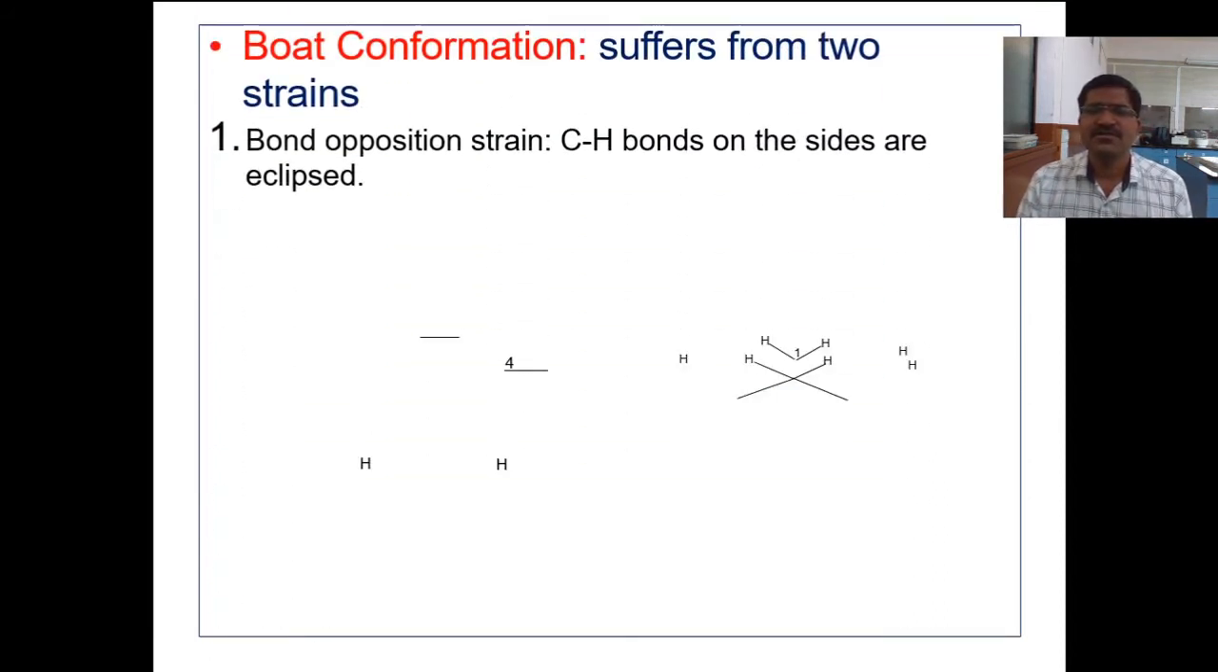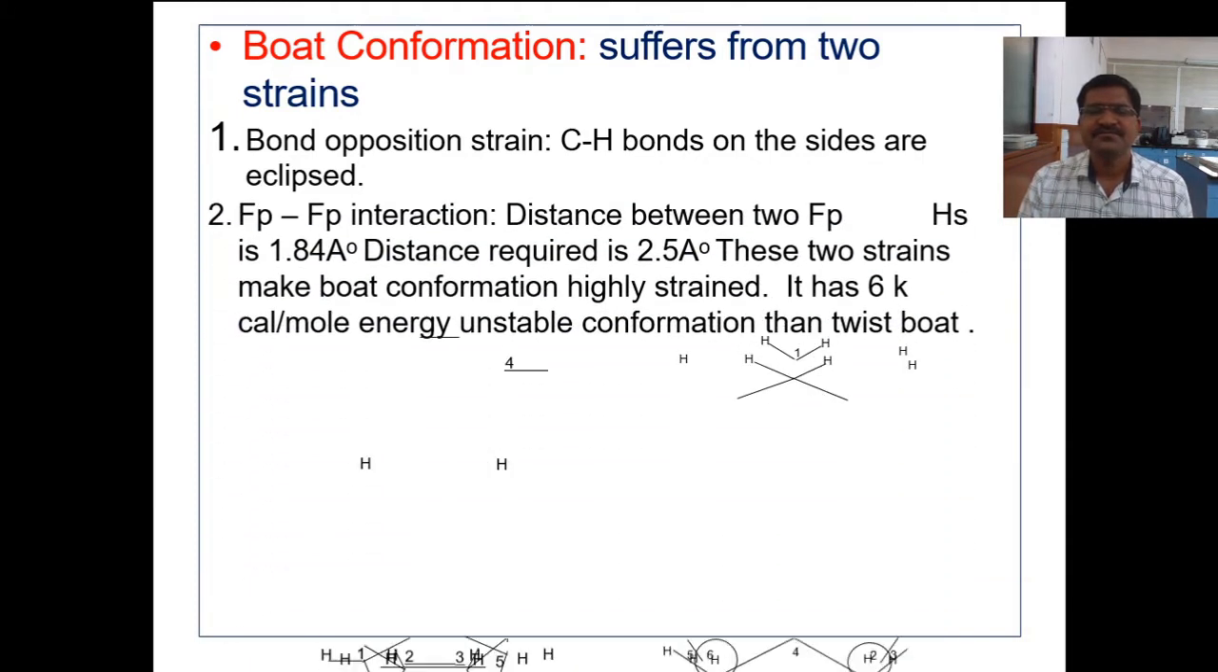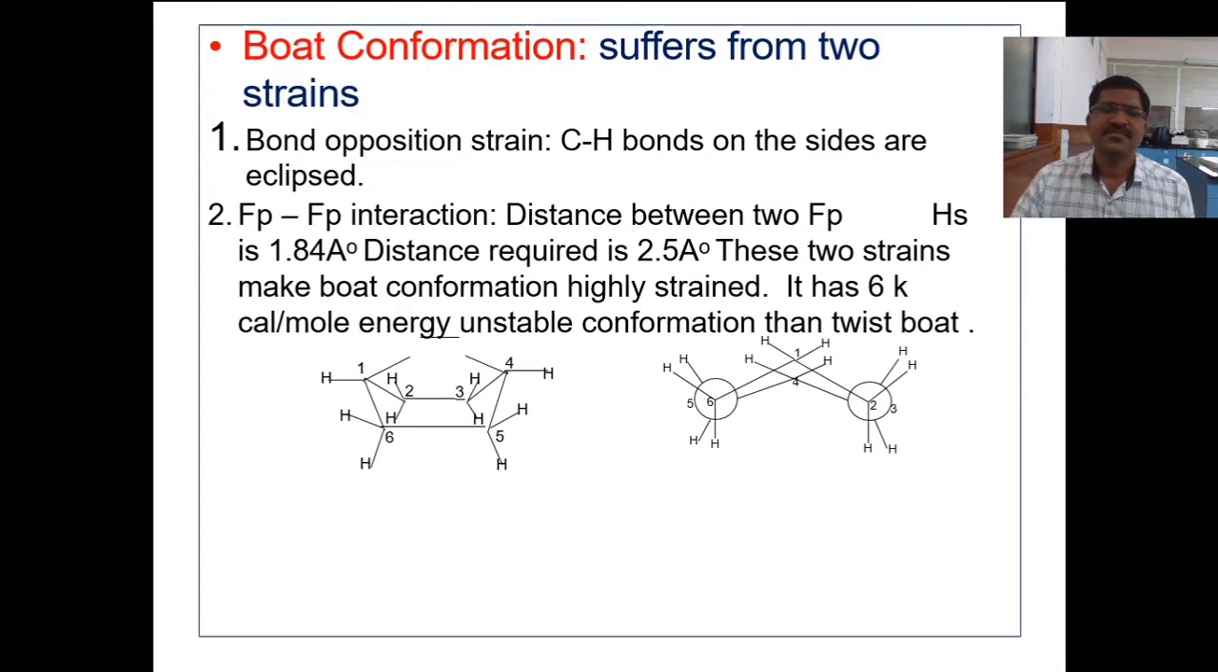Second is the boat conformation, and it suffers from two types of strain. Number one is bond opposition strain. CH bonds on the sides are eclipsed. Two kinds of strains are present in the boat conformation. First is the bond opposition strain, and the second kind of strain is the flagpole interaction. And let us see first the bond opposition strain.